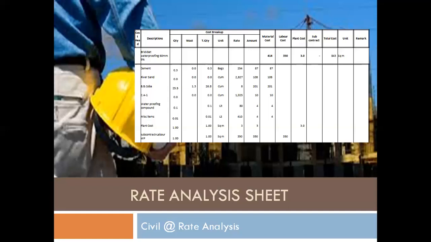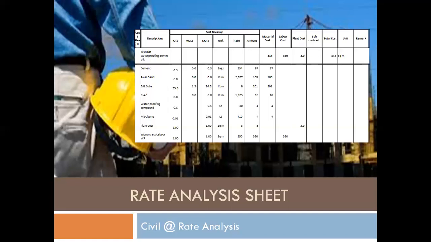So here in the description column, wherever we are thinking that we need to analyze the rate for the item, we need to understand how the item is actually executed on site. We need to consider that factor, and on that basis we need to quantify the items.